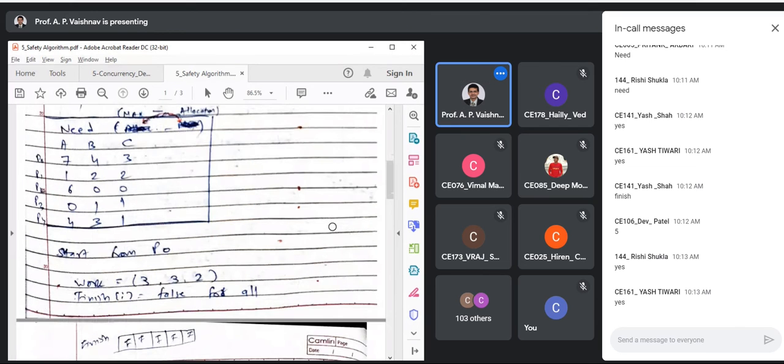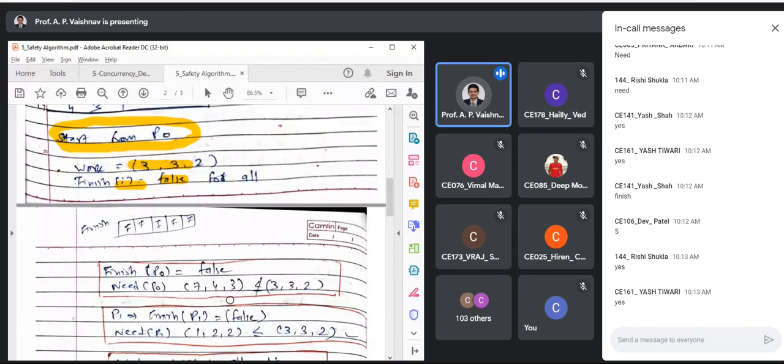Okay. So that's what we are doing over here. We start with P0, right? Suppose I'm assuming that my processes are lying in an array. So I'll be starting with P0 itself. All 5 are ready, right? P0 to P4. Work is 332. Finish of i is equal to false for all, okay?